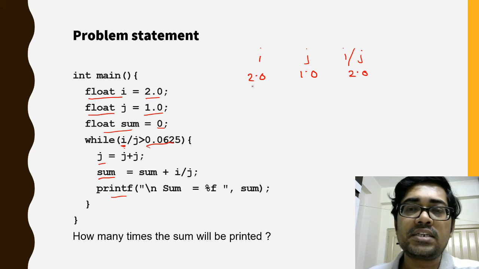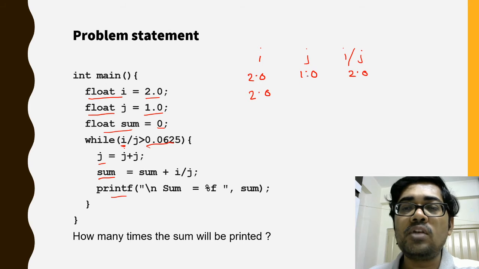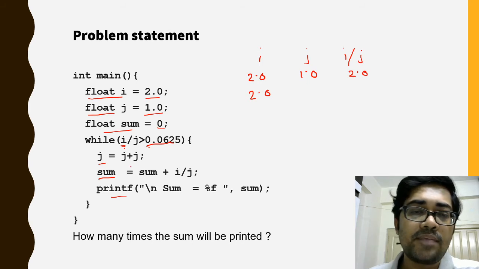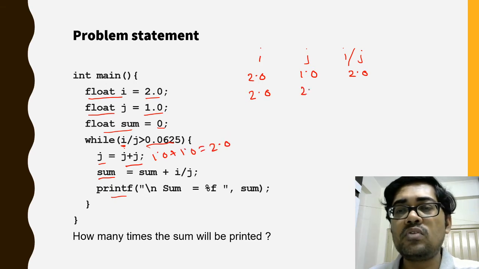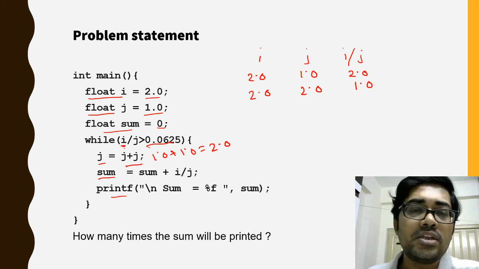In the next iteration, the value of i is again 2.0. The value of j is j plus j, that is 1.0 plus 1.0 equals 2.0. Then the value of i by j is 2.0 by 2.0, that is 1.0. So 1.0 is greater than 0.0625, and the loop will continue execution.